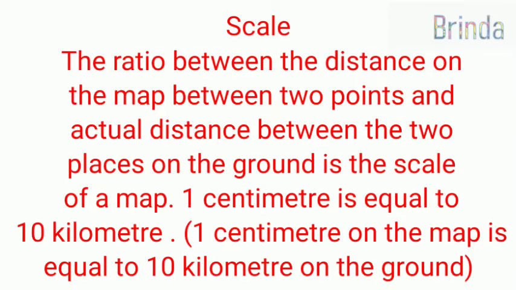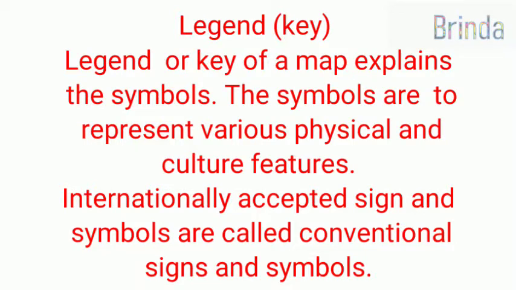Okay, moving on to scale. The ratio between the distance on the map between 2 points and actual distance between the 2 places on the ground is the scale of a map. 1 centimeter is equal to 10 kilometer. 1 centimeter on the map is equal to 10 kilometer on the ground. Fine, children? Okay, moving on to legend.